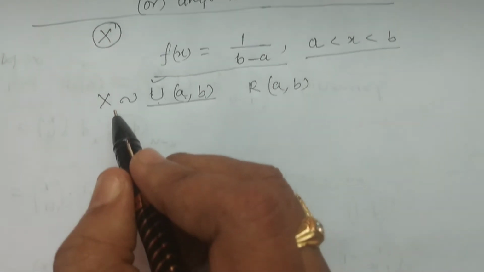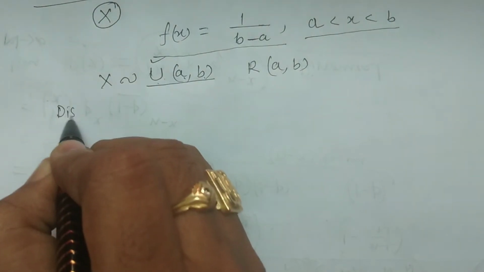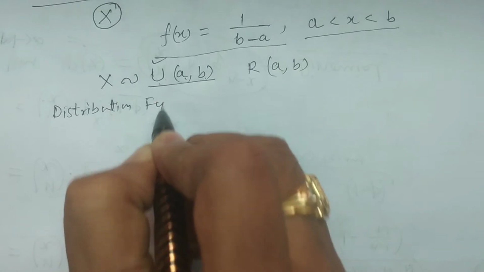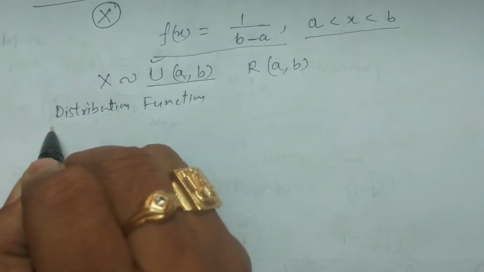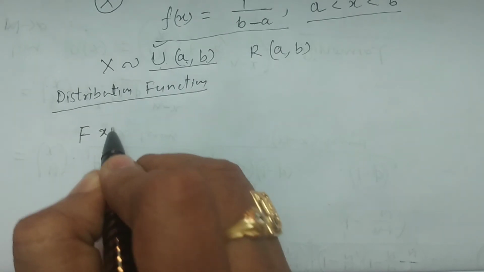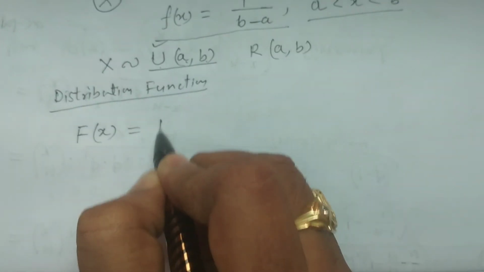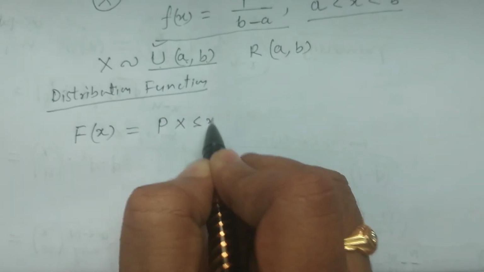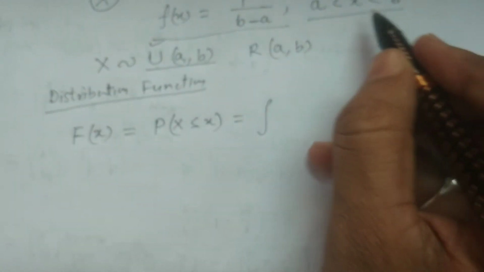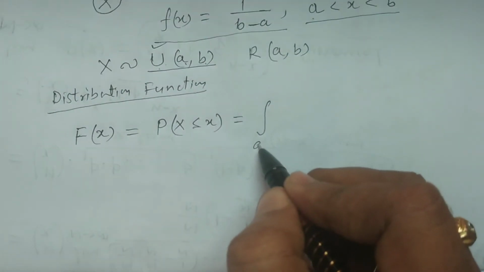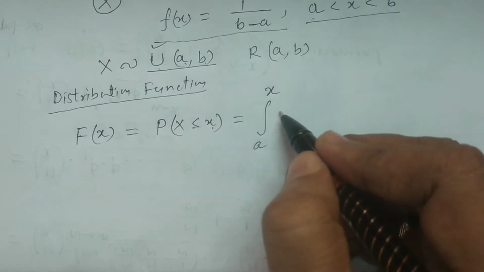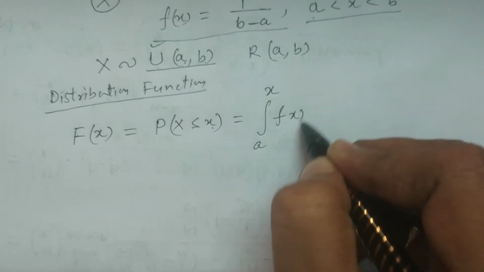Now I am considering the distribution function of the rectangular distribution. It is calculated by the definition of the distribution function: capital F of x is equal to probability of X less than or equal to x, which is the integral from the lower limit a to the upper limit x of f of x dx.